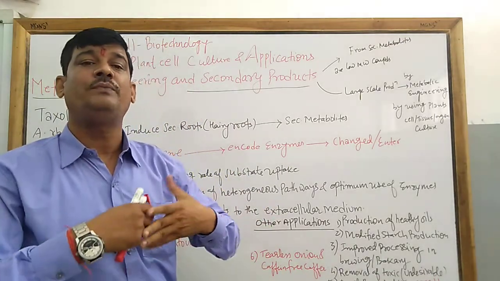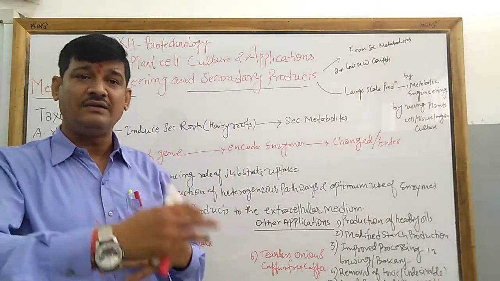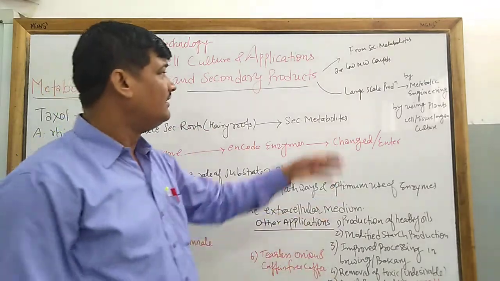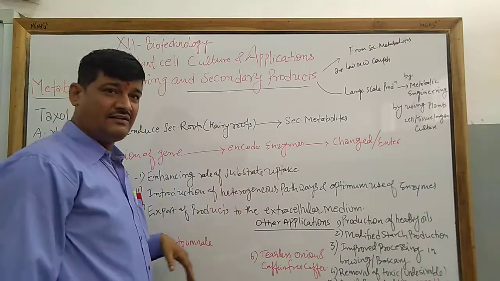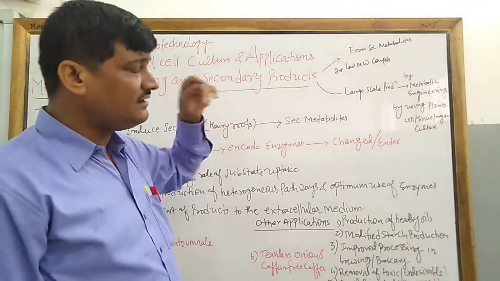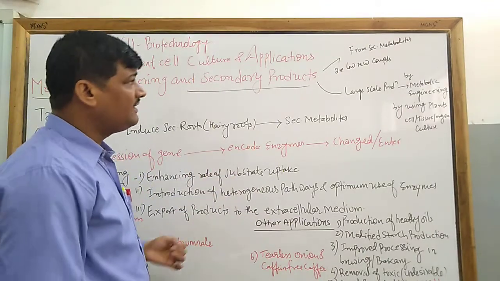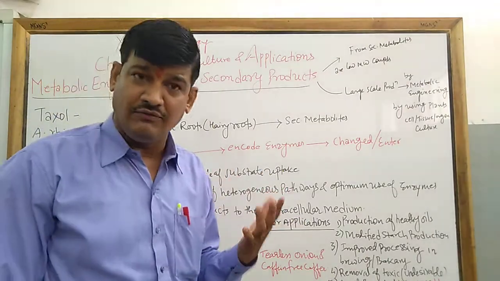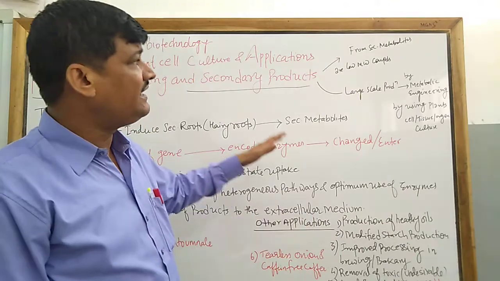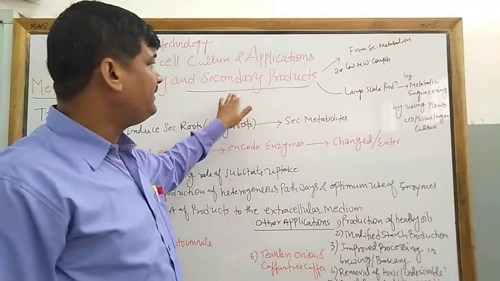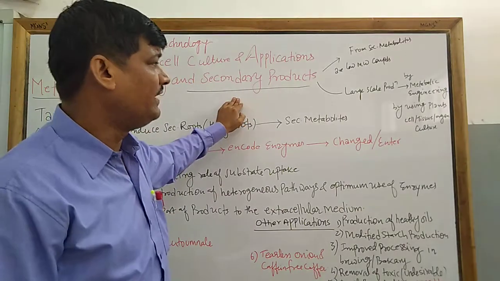They are not produced in the body itself, but by the metabolic pathway they are produced in our cells. So what are secondary products? Secondary products are non-essential chemical compounds having low molecular weight. From where are they produced? They are produced from the secondary metabolites.